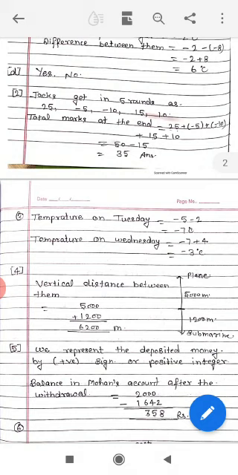Question number 2. In a quiz, positive marks are given for a correct answer and negative marks are given for an incorrect answer. If Jack's scores in 5 successive rounds are 25, -5, -10, 15 and 10, what was his total at the end? Total marks of Jack at the end equal the sum of all marks. In the first round he got 25 marks, in the second round he got -5 marks, in the third round he got -10 marks, in the fourth round he got 15 marks and in the fifth round he got 10 marks. When we add all these marks we get 35.